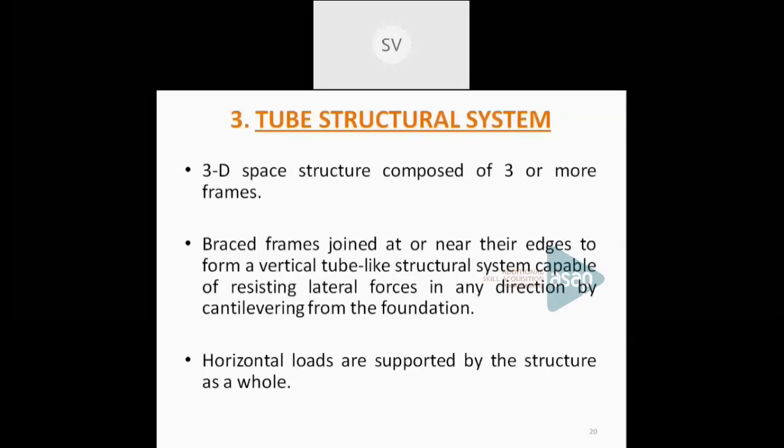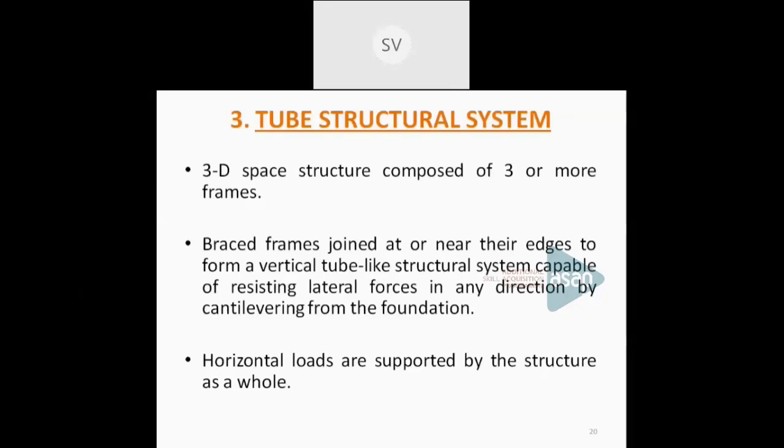In this case, columns and beams are connected to form frames. The frames can be exterior frames as well as interior frames. The exterior frames act as a rigid frame and can resist the lateral forces, and the interior frames can be used to resist the gravity loads also.